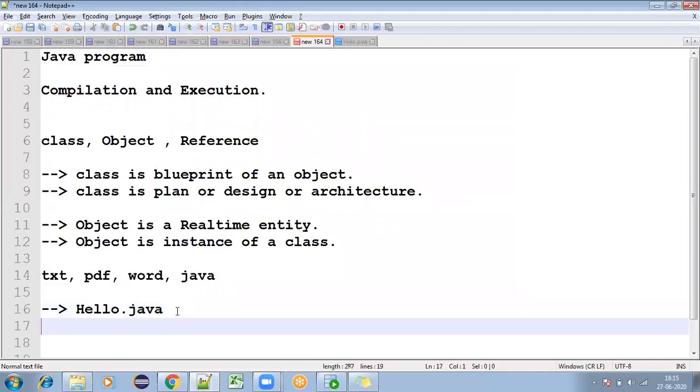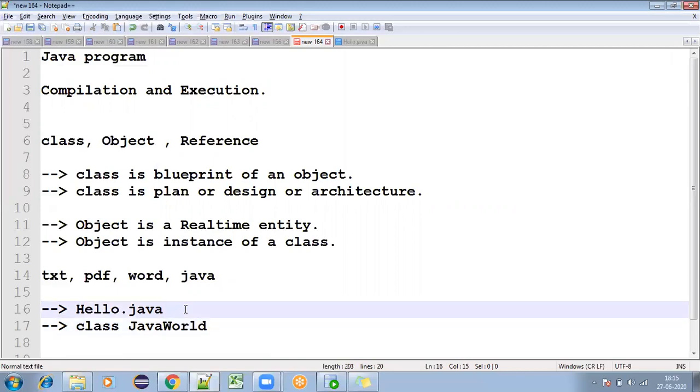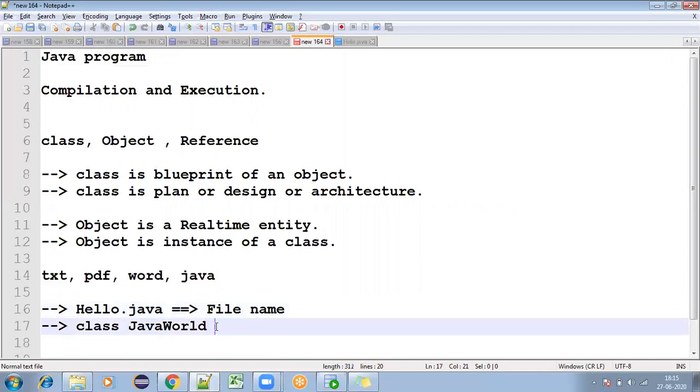Inside that hello.java, I created a class called Java world. Now this is the file name, and this is your class name.